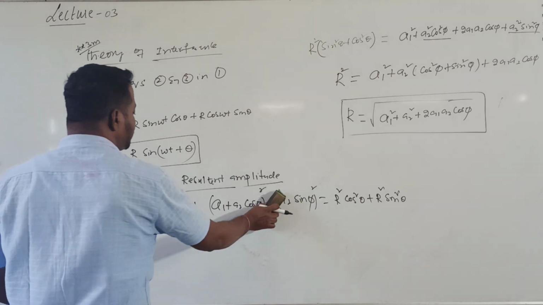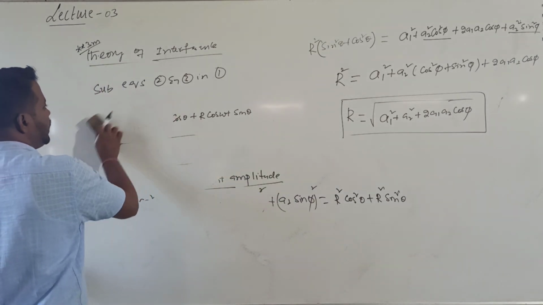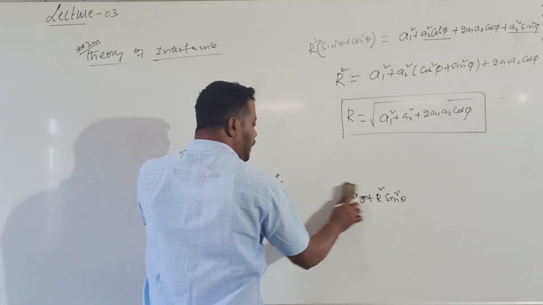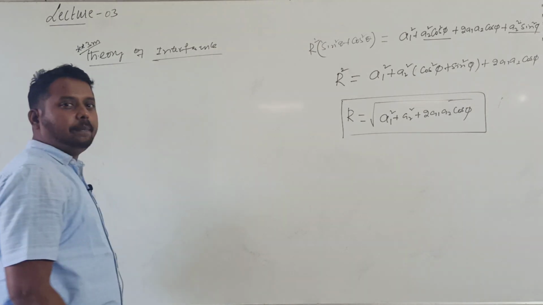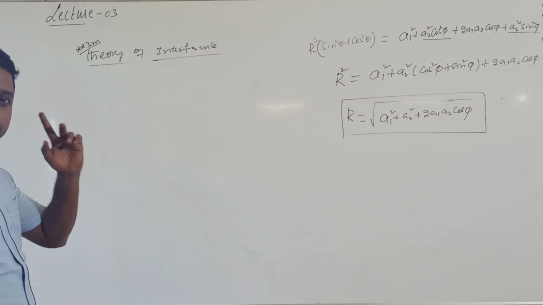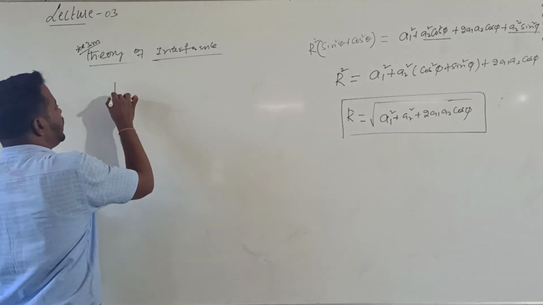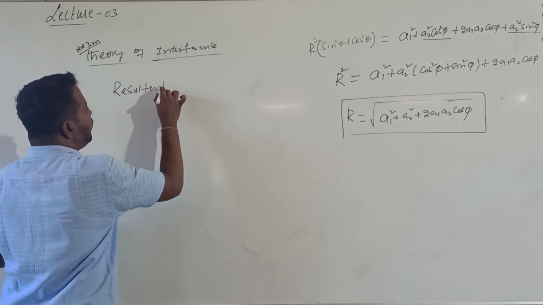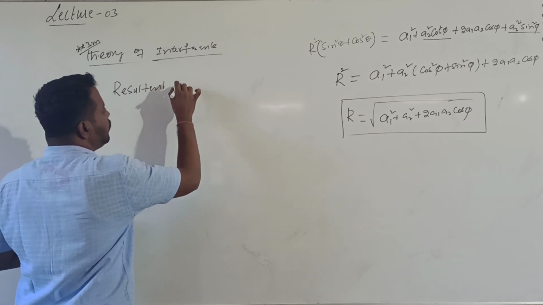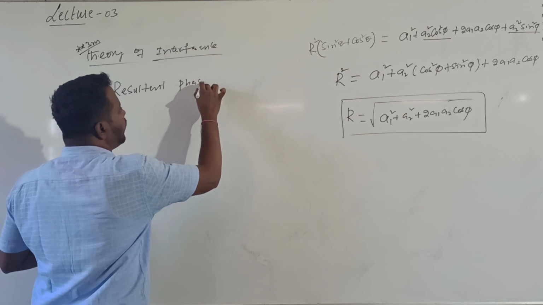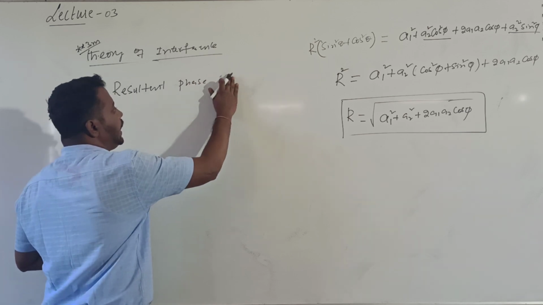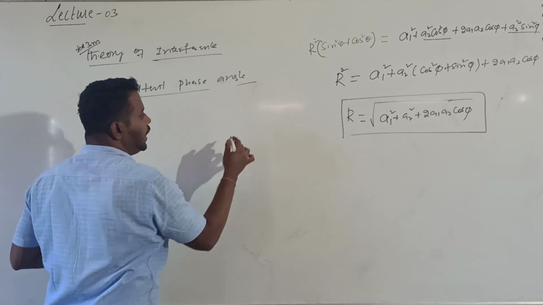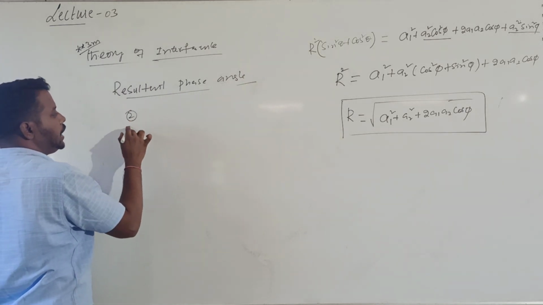After calculating the resultant amplitude, I want to calculate the resultant phase angle. That was only for magnitude. In vectors, we also calculate a direction. So resultant amplitude, resultant phase angle. What is the resultant phase angle? To calculate the resultant phase angle, divide equation 2 by equation 1.